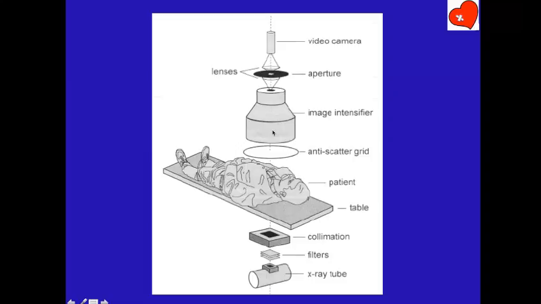Image intensifier. So to get a good image: minimum size of the collimator, appropriate flap, appropriate degree of obliquity, the table as high as possible away from the X-ray tube, and the image intensifier as close to the patient as possible. The object of interest should be kept in the middle of the field. Those are the guidelines for getting good images.